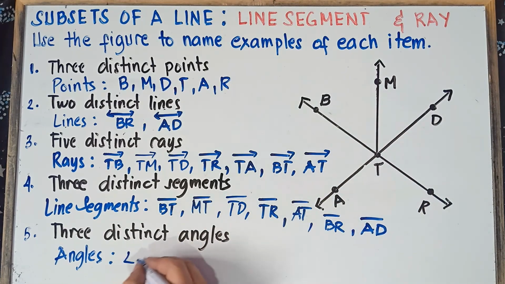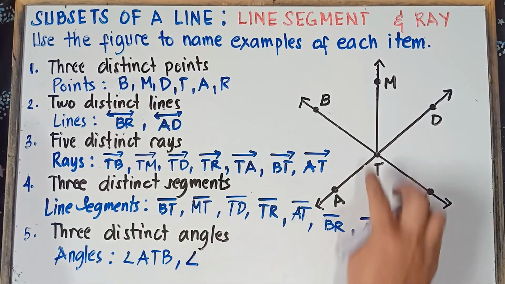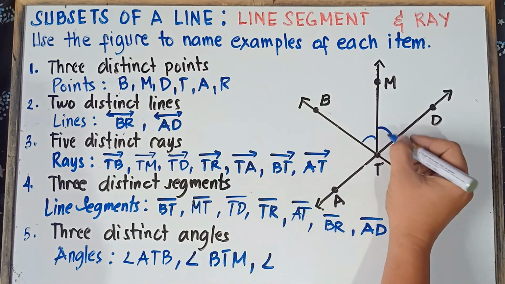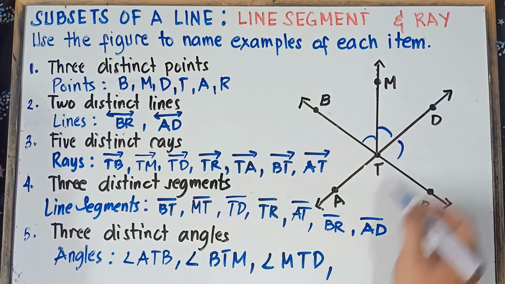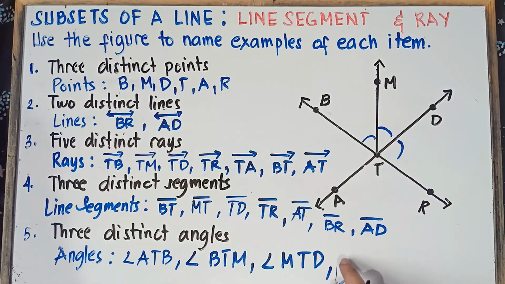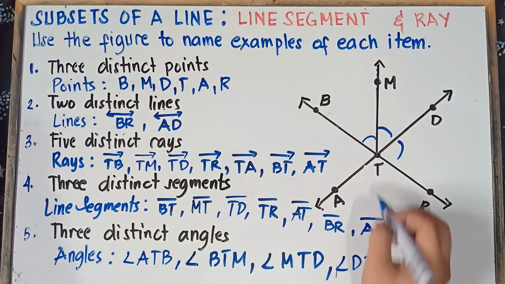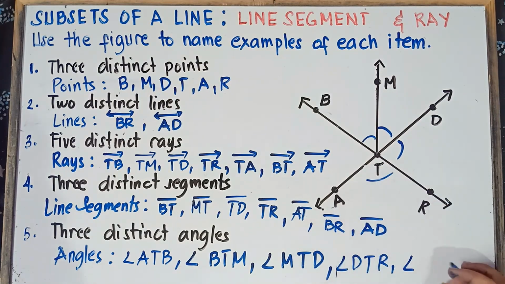We have angle ATB, angle A, T, and then B. We also have angle B, T, and then M. We have angle M, T, and then D. We also have angle D, T, and then R. We also have angle RTA, which is the same as ATR.